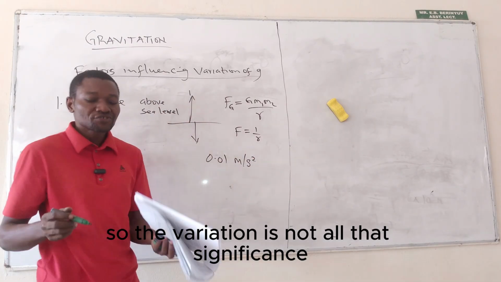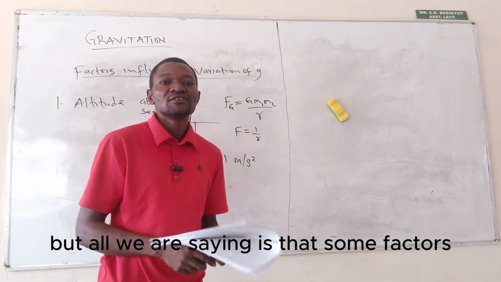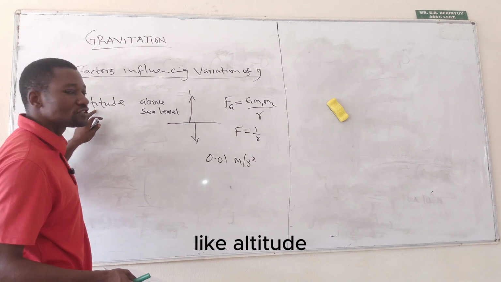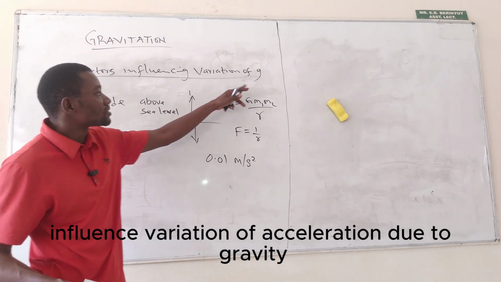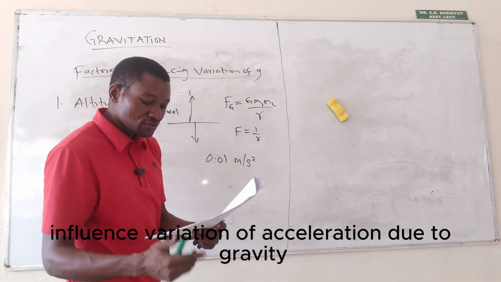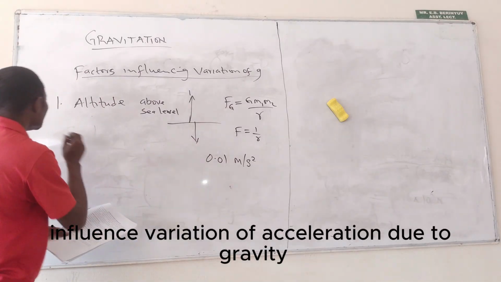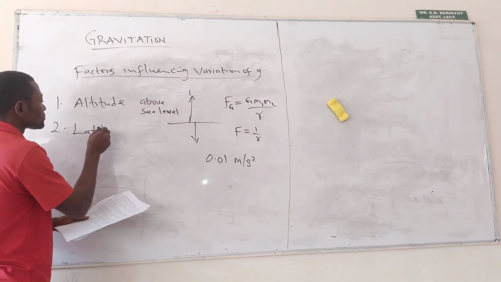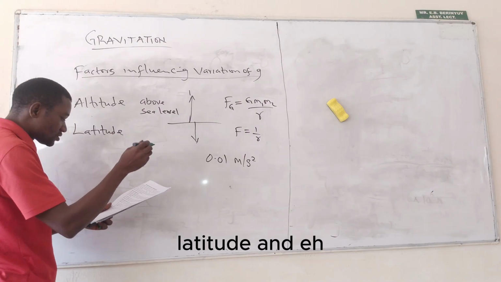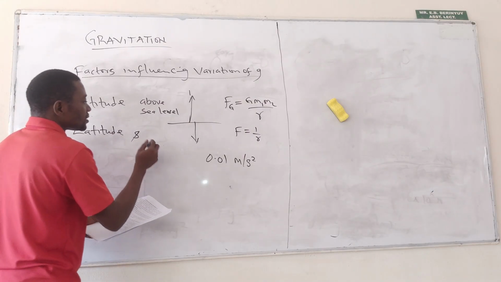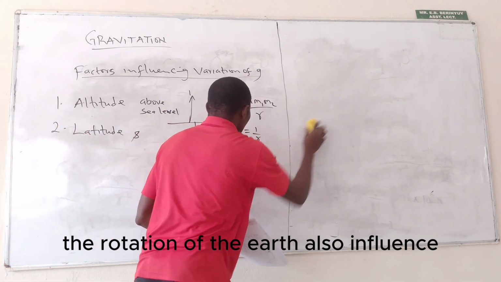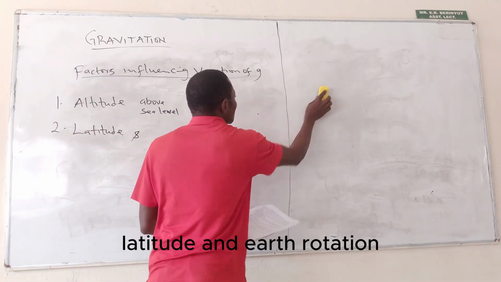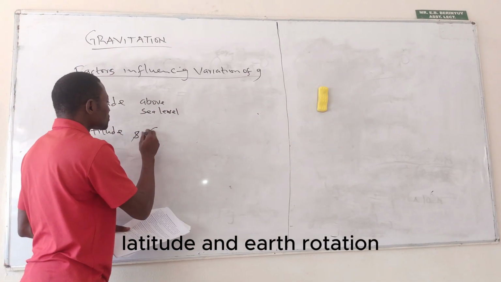So the variation is not all that significant, but all we are saying is that some factors like altitude influence variation of acceleration due to gravity. The second factor is latitude, the location, latitude, and the rotation of the earth also influence it. Latitude and earth rotation.